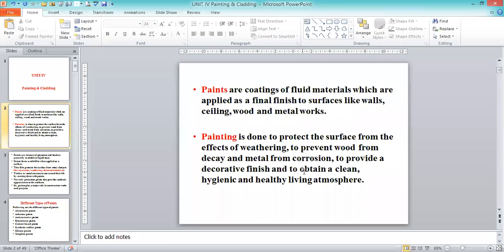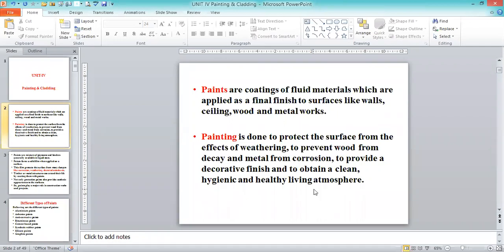So metals are attracted to corrosion. Wood will decay if we have not done the weathering and we have not done the seasoning properly. Then every chance will be there for the decay of the wood. For that purpose, we are going for painting, to protect metal from corrosion, and to provide a decorative finish. In addition to that, we go for decorative purposes also, and a clean, hygienic, healthy living atmosphere. So this is the purpose of painting.